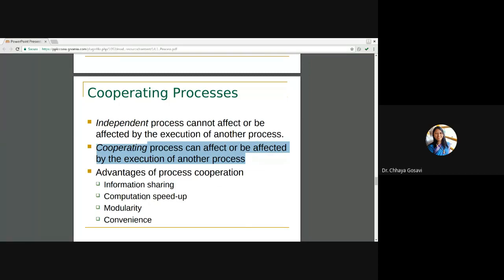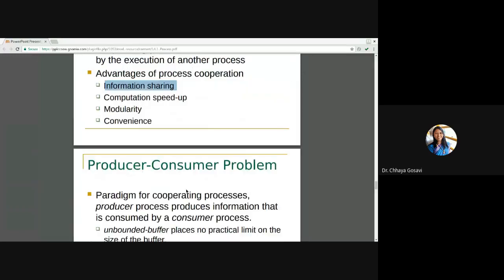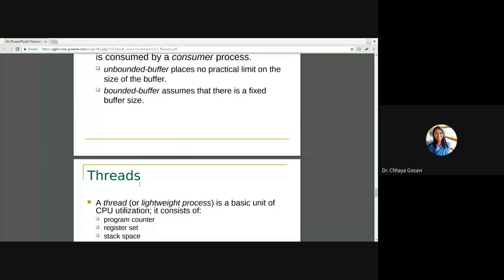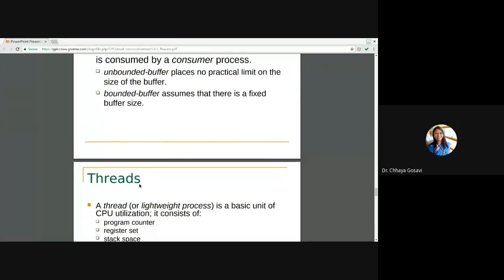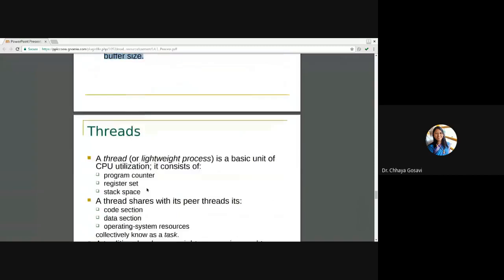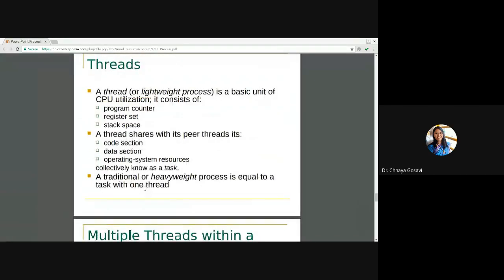So what are the advantages of process cooperation? Information sharing, computation speed up, modularity, and convenience. So processes can share resources, but they need synchronization. The producer consumer problem is for inter-process communication. We are going to learn in detail what the producer consumer problem is and how to solve it in the last unit. Threads are also part of the last unit, but just for your curiosity, I'd like to introduce you here